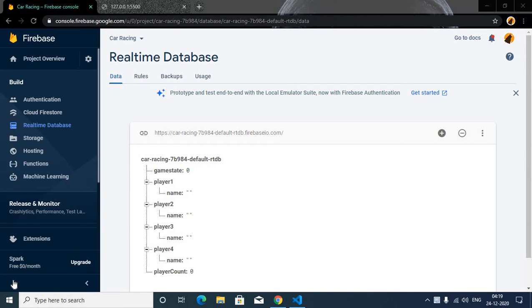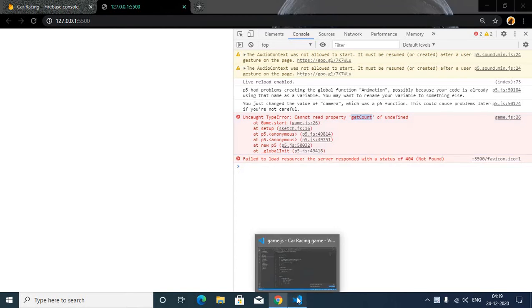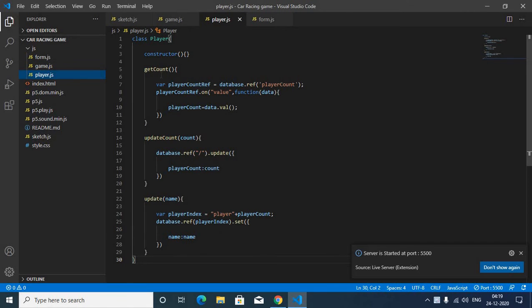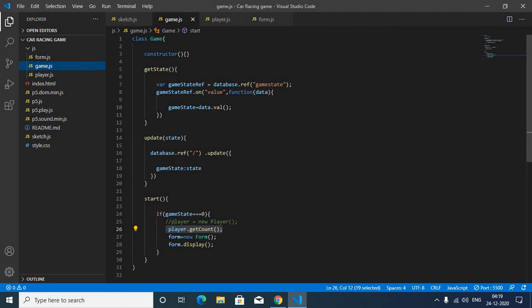So let's get started. In the previous video you saw an error on getCount. This happened because of this line: here it is player.getCount, and this getCount is in player.js, so it is not able to recognize it.